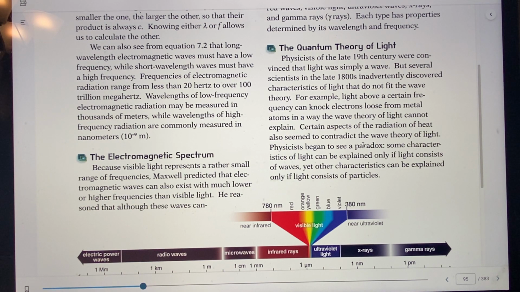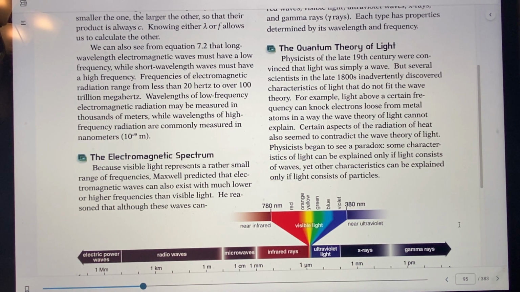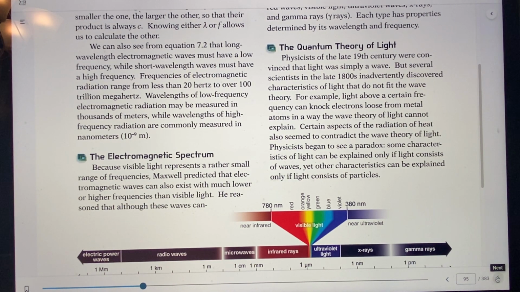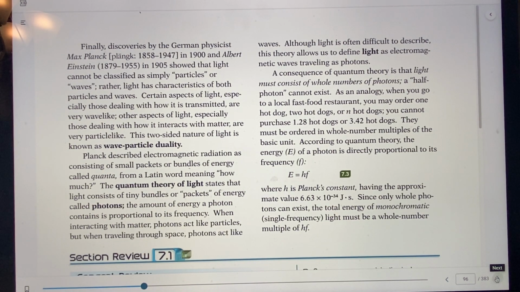That basically some characteristics of light can be explained only if light consists of waves, yet other characteristics can be explained only if light consists of particles. They're like, what is this light? Is it a particle or is it a wave? And so now's the thought on this. And of course, we have a lot of scientists during this time thinking about it.